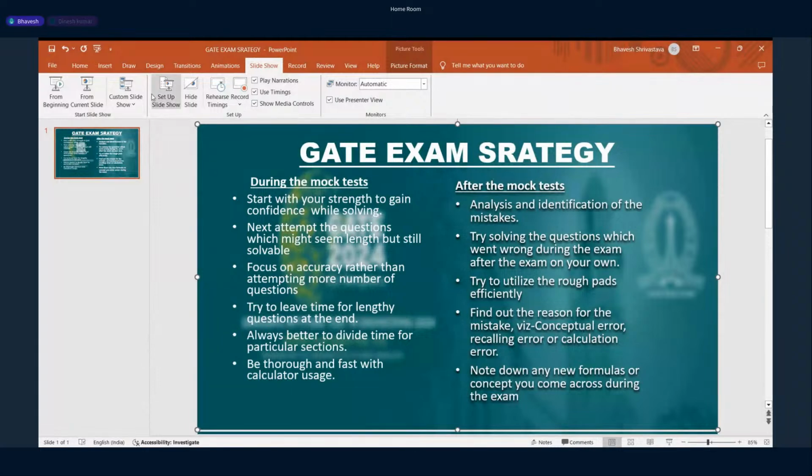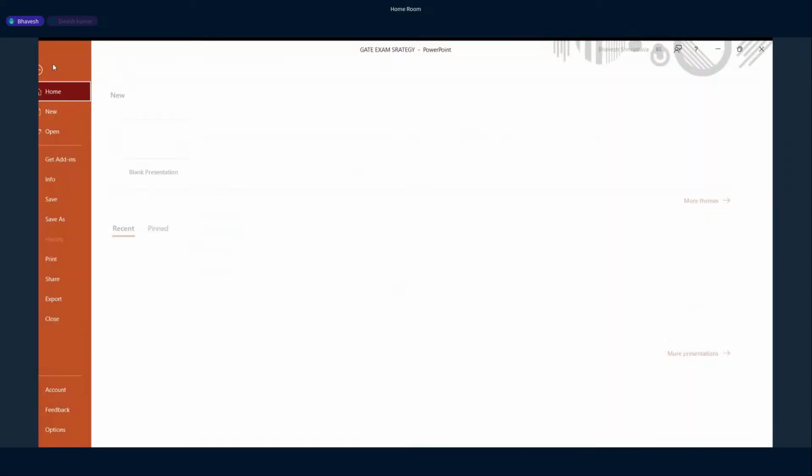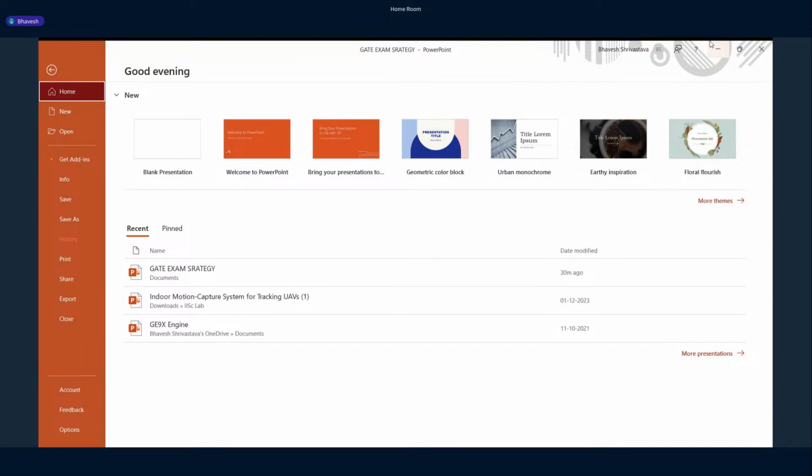Very good evening to one and all. First of all, all the best to everyone who is attending GATE 2024. My name is Bhavesh, and I'm pursuing my master's in aerospace engineering from IISc Bangalore. I want to give some insights about the GATE aerospace exam, which you might follow for your preparation strategy.